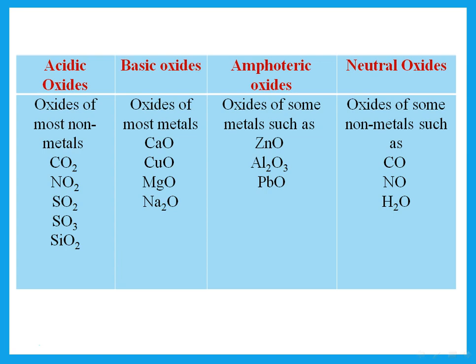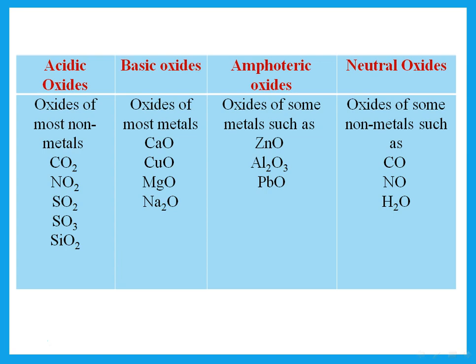Okay, what type of oxides do we have? We said oxides of non-metals are usually acidic, but there are exceptions. Some of them are neutral. So carbon monoxide, nitrogen monoxide, and of course H2O, which is the oxide of hydrogen, is neutral. Now, oxides of metals are basic. So oxide of a metal is basic, except the oxide of zinc, aluminium, and lead. These are amphoteric.